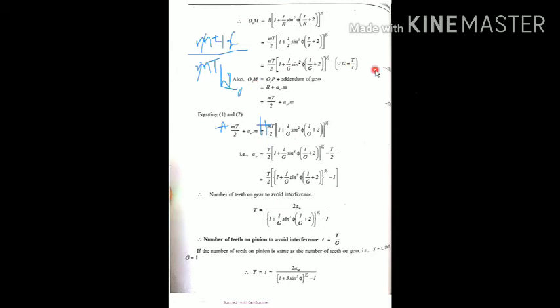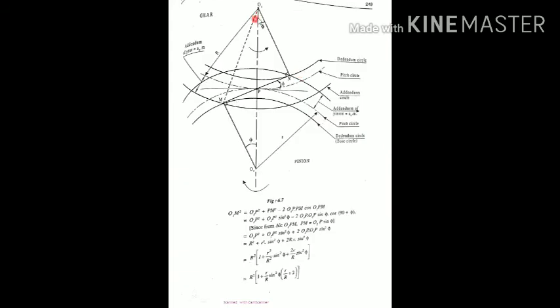Let's call this equation number 1. And also we consider O1M as, you can see now, I cleared the drawing, O1M as O1P plus the addendum of the gear. See now, O1M is O1P. O1P means what? Capital R plus this distance. This distance is the addendum of the gear. What is the addendum of the gear? They consider AW into module. This O1M distance we can call as capital R plus AW M.